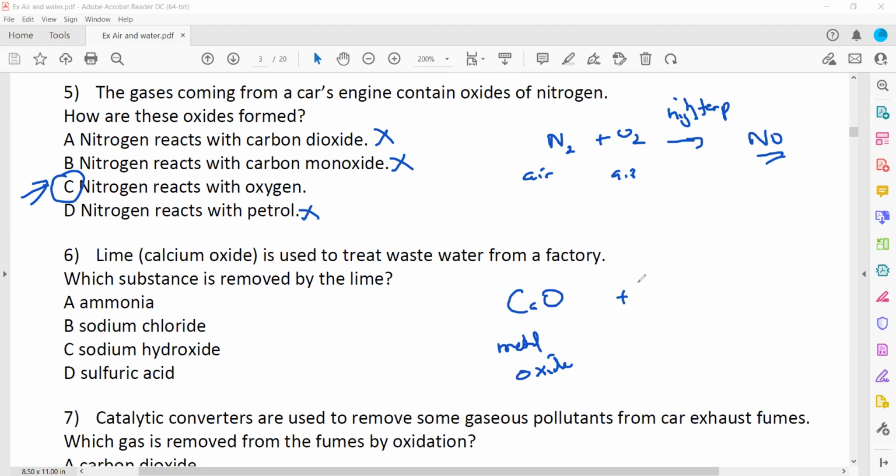There are three amphoteric examples you have to learn: zinc, lead and aluminium. So calcium oxide is a basic oxide, and a basic oxide can react with acid only. So calcium oxide will react with acid. Which one of them is an acid? Sulfuric. D is the right answer.